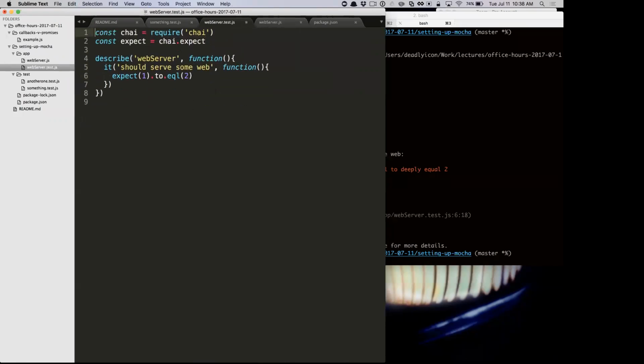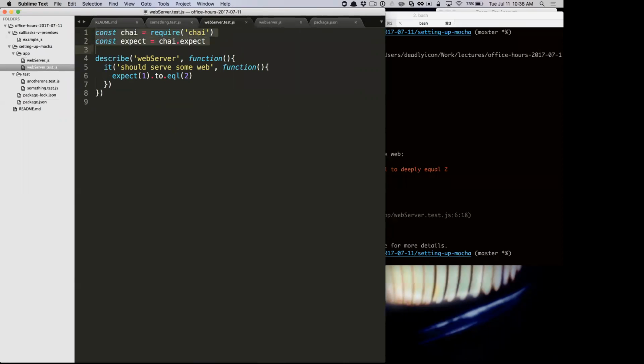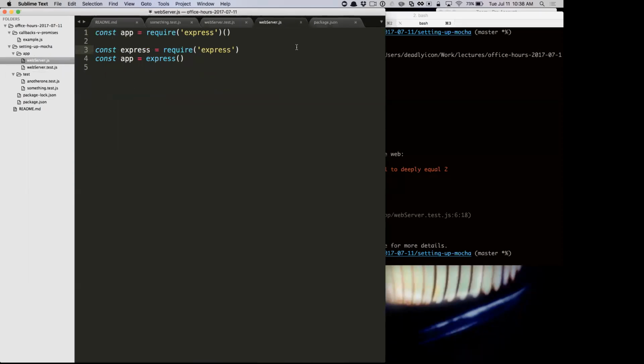Cool. But that brings me to my next thing, which is even though we have this set up, we're going to have multiple test files, and they're all going to have to do the same sort of setup. In this case, we just have chai, and we're using expect. But what if we had some chai plugins and stuff? We'd have to configure that the same at the top of every file, which gets annoying and repetitive. So there's a way in Mocha to require a file before all the tests run.